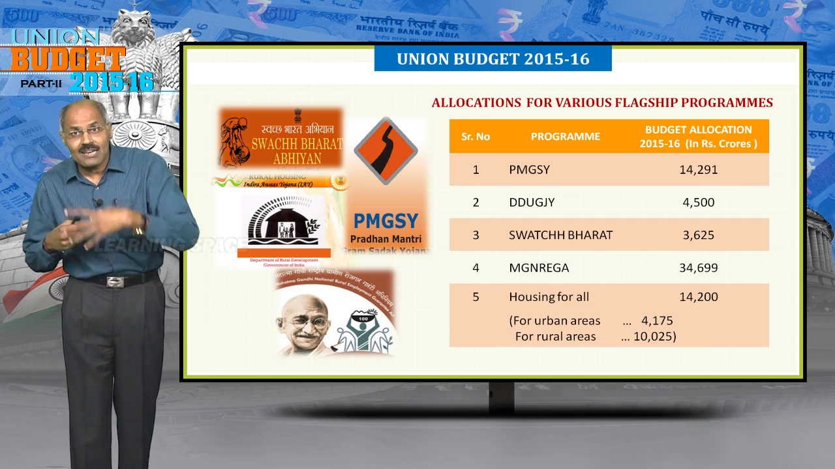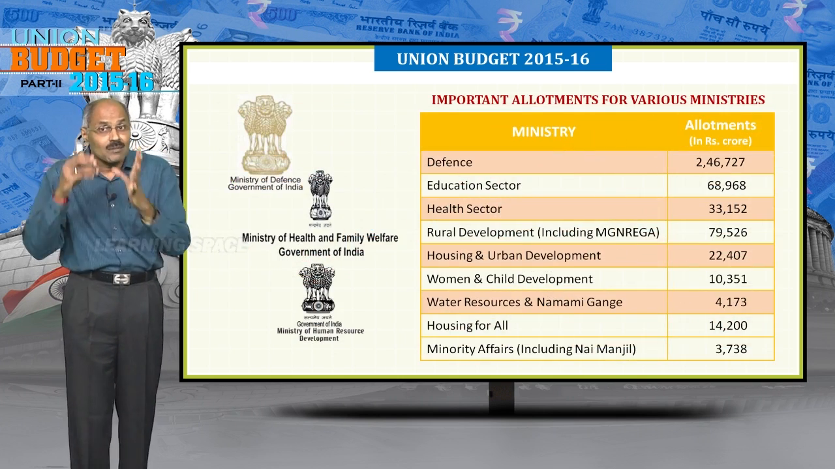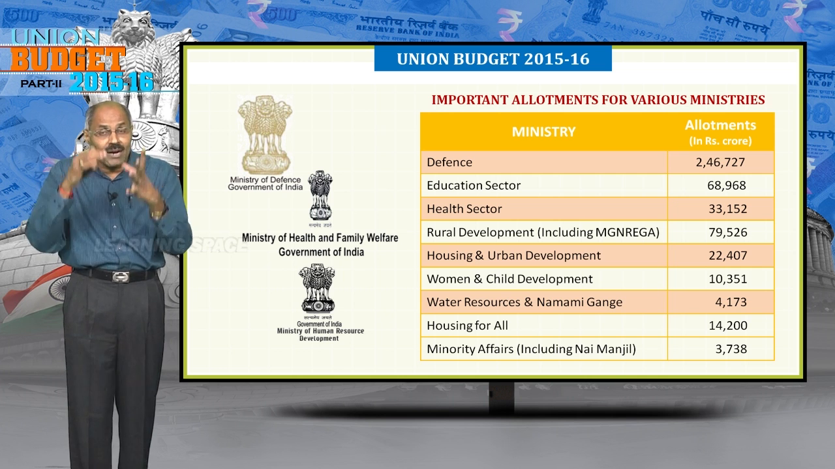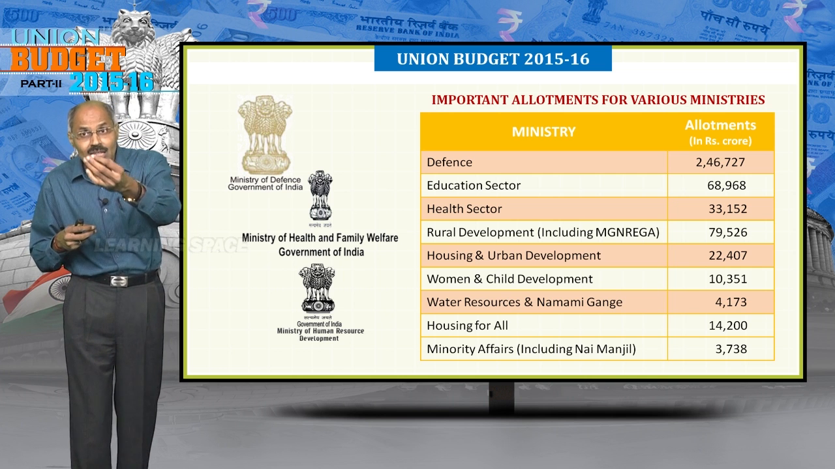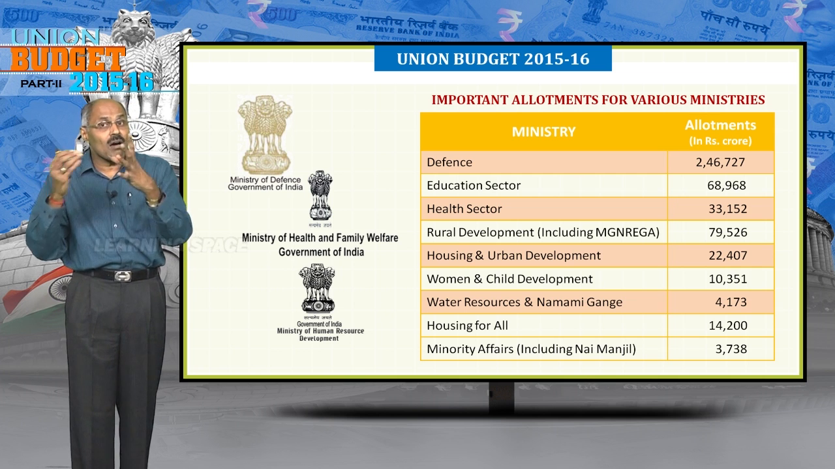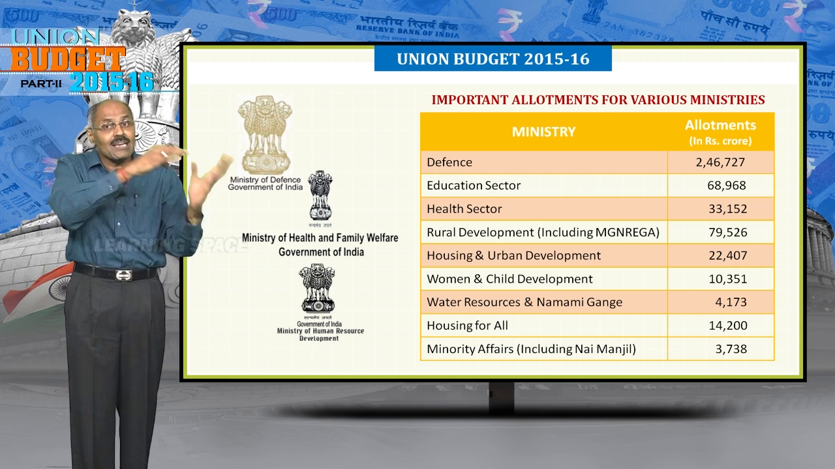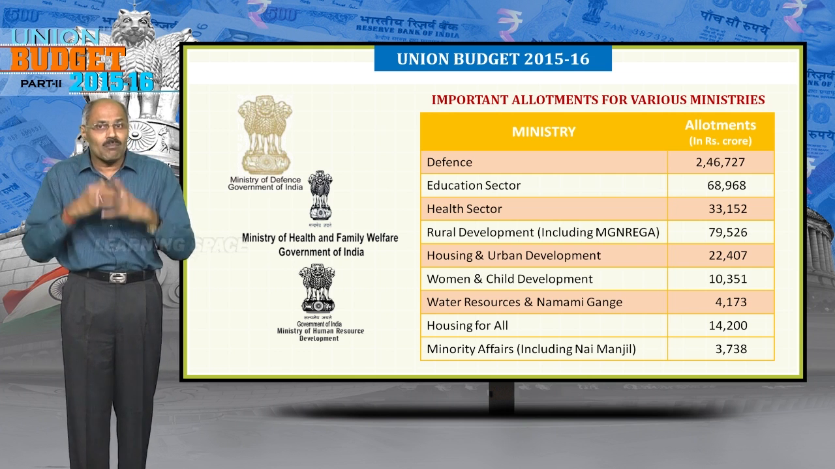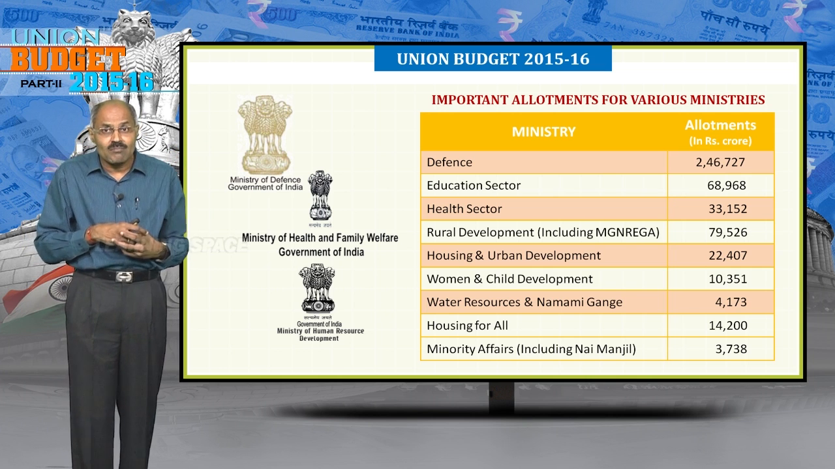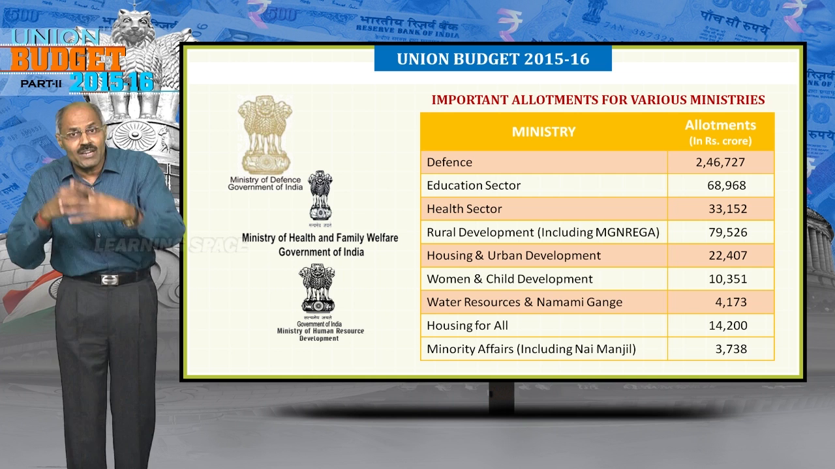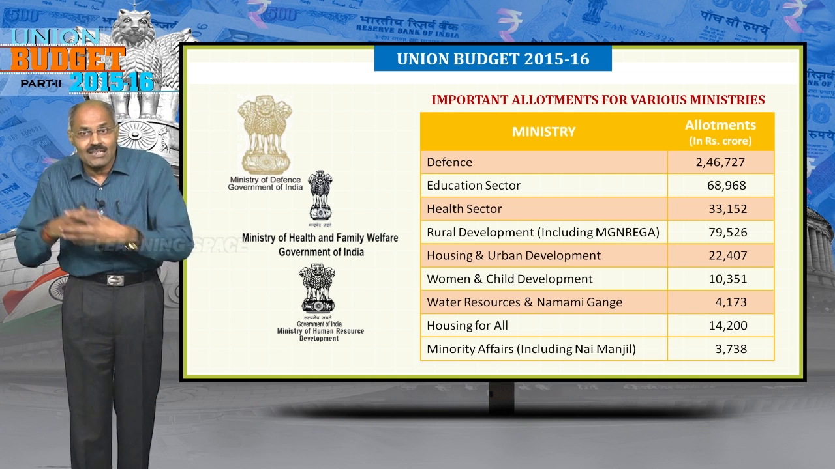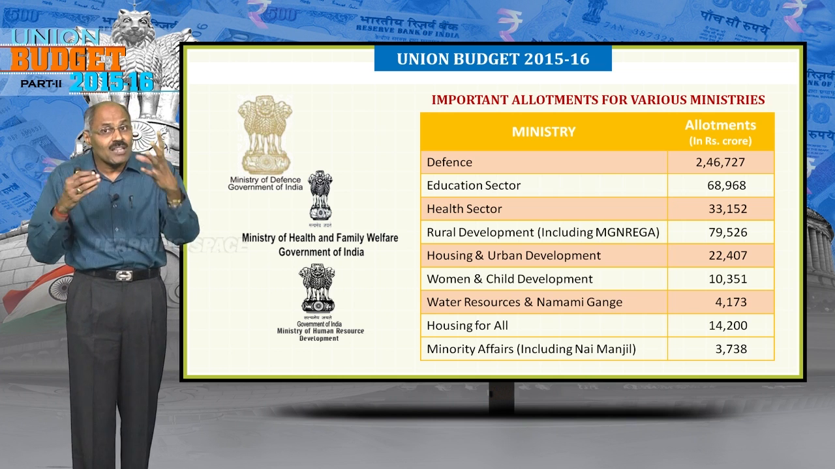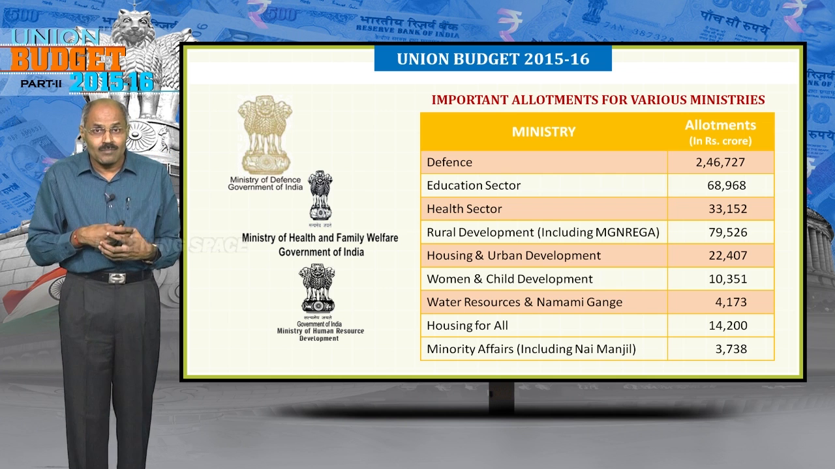And before concluding this lecture, important allotments for various ministries. One important thing is basically defense sector. The budget for defense is 2,46,727 crores, which is almost 9 to 10% increase in comparison to last year. Likewise, I have given allotments for various sectors. Please remember the allotments for various flagship programs and for various ministries. Minority Affairs Ministry was given 3,738 crores, which includes Nayi Manjil also for skill development among the youth for minority community.